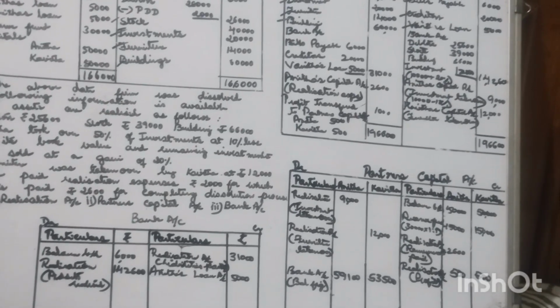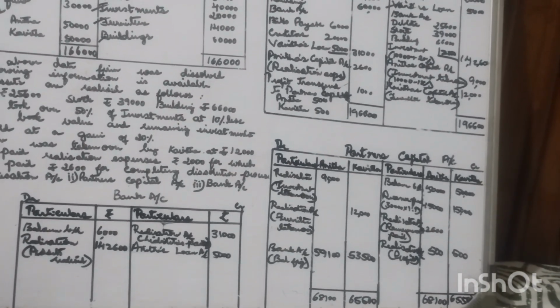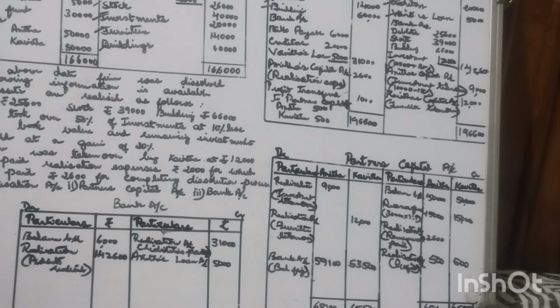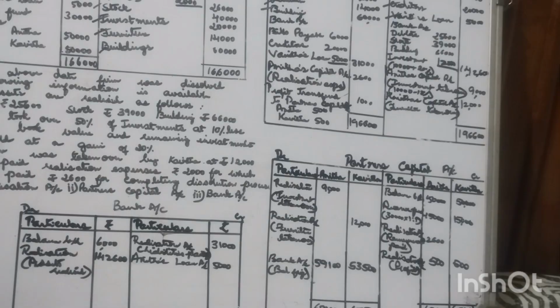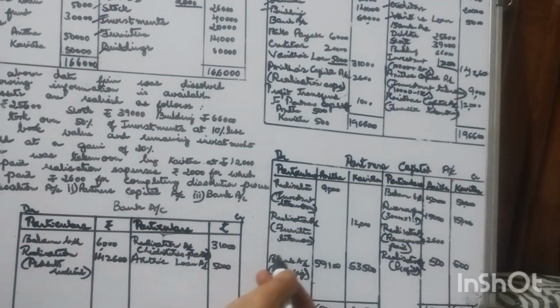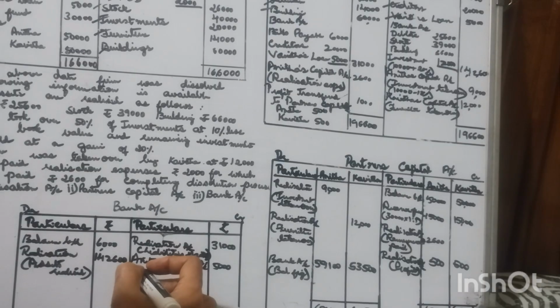Now closing of bank account. Bank account, debit side must be equal to credit side. So partner's capital account debtor to bank account. Bank account has to be credited with partner's capital account.